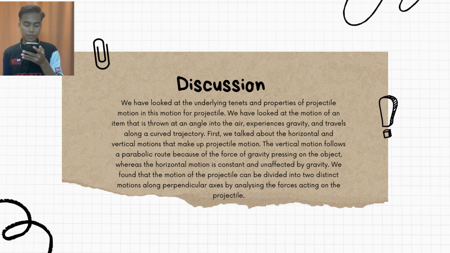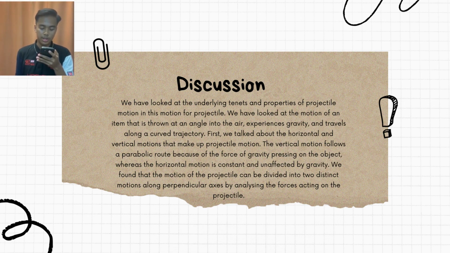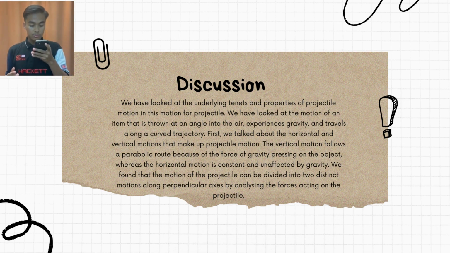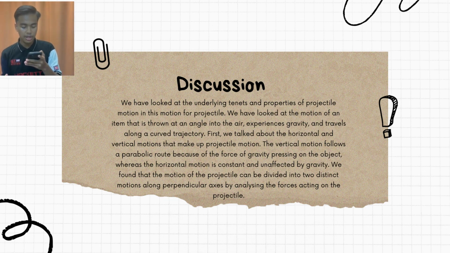The vertical motion follows a parabolic route because of the force of gravity pressing on the object, whereas the horizontal motion is constant and unaffected by gravity. We found that the motion of the projectile can be divided into two distinct motions along perpendicular axes by analyzing the forces acting on the projectile.